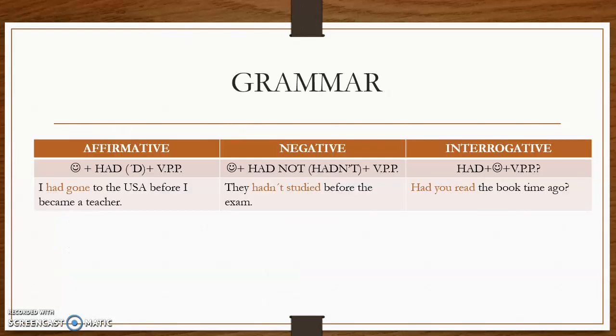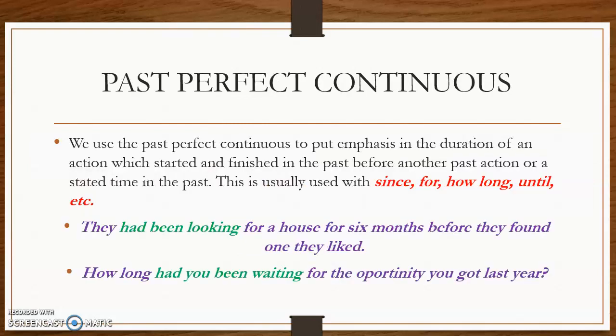Okay, and the grammar is very simple. The only thing that you have to be very careful with is the past participle form. Remember that normally you tend to confuse them, or you tend to forget them, especially the irregulars. So you are going to use one auxiliary for the past perfect, the auxiliary had. We can shorten it by using apostrophe d, and then we are going to use a verb in the past participle. Okay, so please be very careful with this grammar.